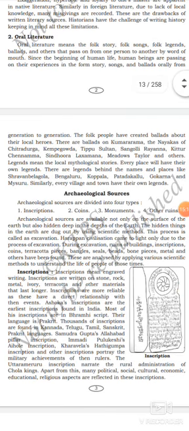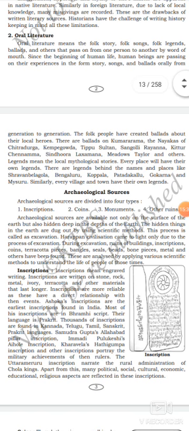In this paragraph, you need to keep in your mind the meaning of oral literature. What do you mean by oral literature? Listen, oral literature means the folk stories, folk songs, folk legends, ballads, and others that pass on from one person to another by word of mouth is called oral literature. Got it? This is today's class.